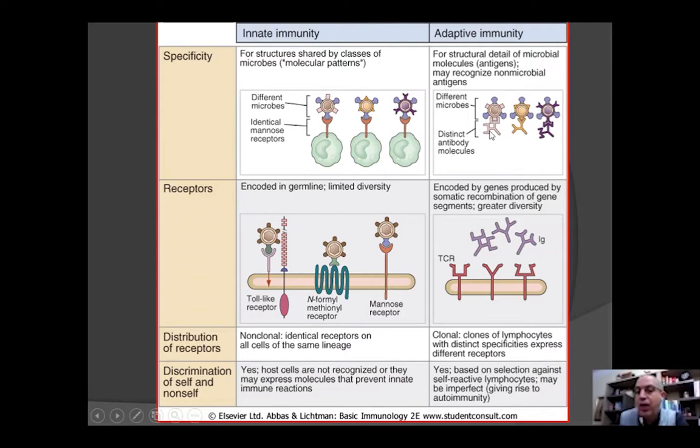That's what we call specific immunity. Here, non-specific, which is common, which is shared, and here it is specific. So the innate immune system and adaptive immune system attack the same cells, but in different ways.